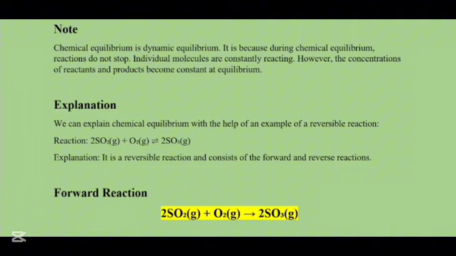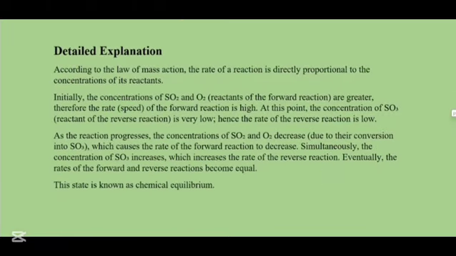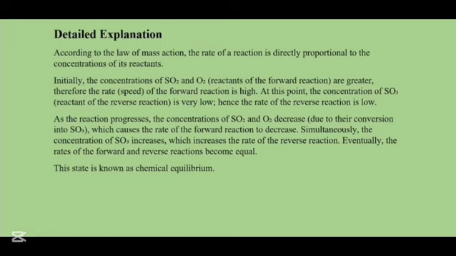That is why it is known as a reversible reaction, and it consists of the forward and the reverse reactions. Now a forward reaction is when we go from the reactants to the products, and a reverse reaction is when we go from the products to the reactants. Let's talk with a detailed explanation.